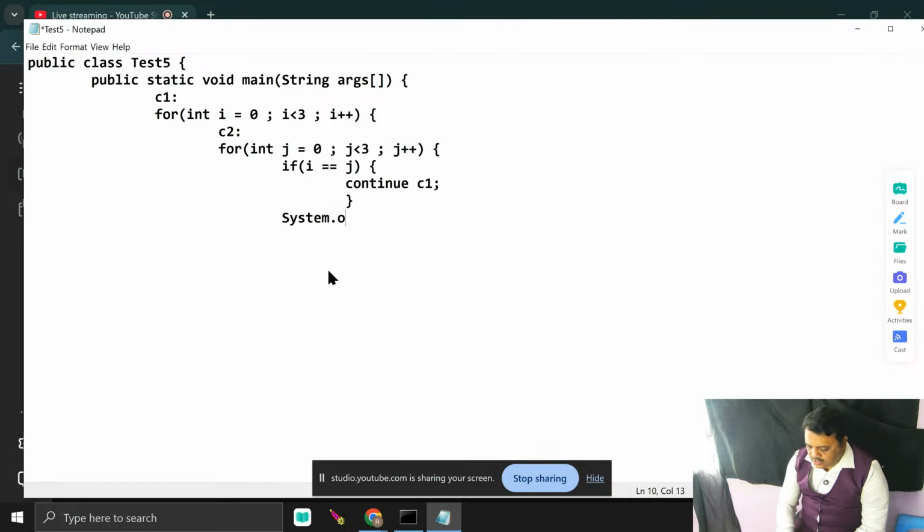Otherwise, I just write System.out.println. What is the value of i? I just use the tab. What is the value of j? What is my next job? End of the main, end of the class.